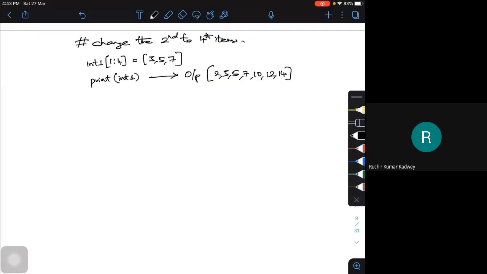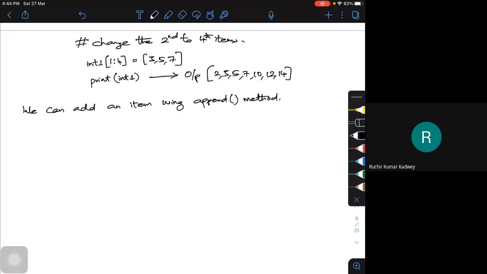So we can add an item using the append function. This we call the append method. Single item.